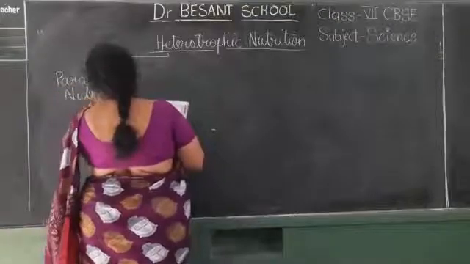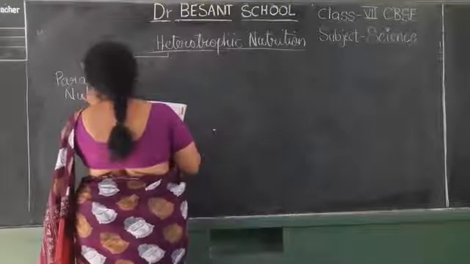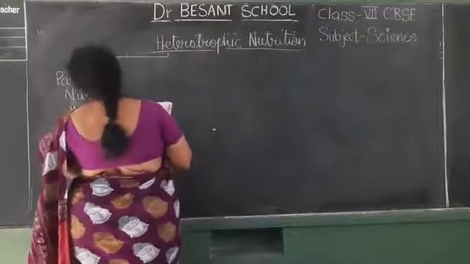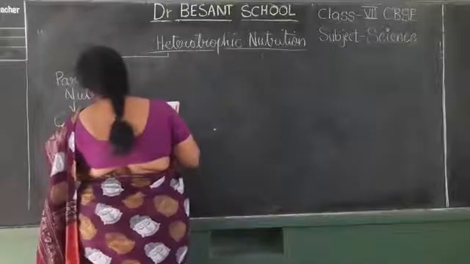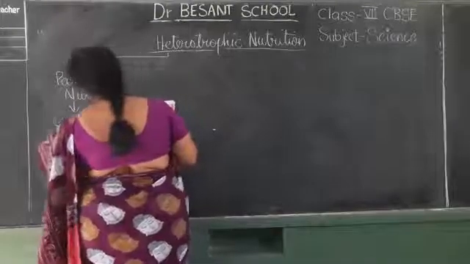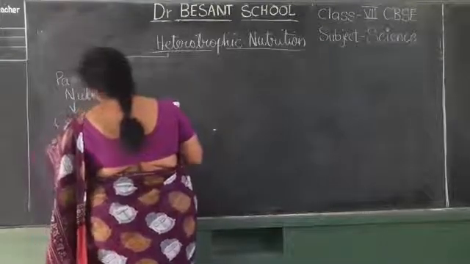What is the example I have discussed in the videos also? It is Cuscuta, or another name for that is the dodder plant.